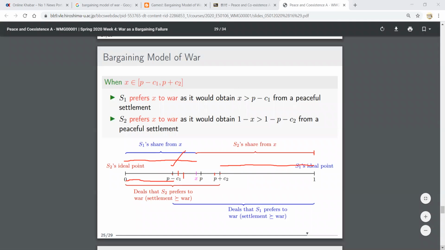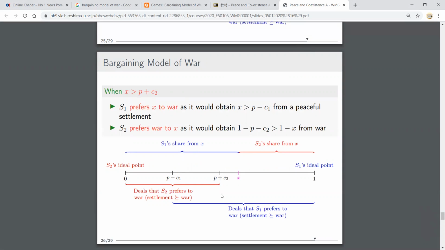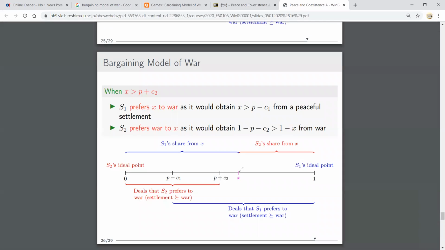Let's move to another condition. X is greater than P plus C2. Before, we were in the condition from this to this; now we are beyond P plus C2. Let's take X somewhere here.